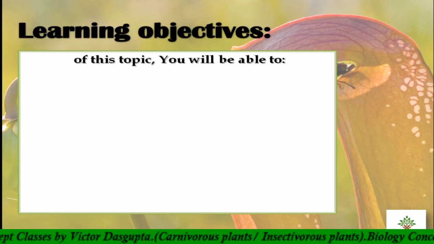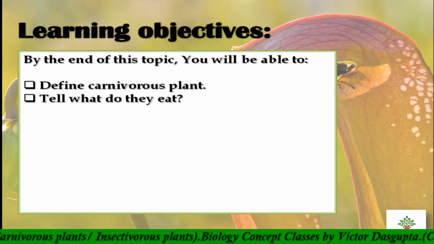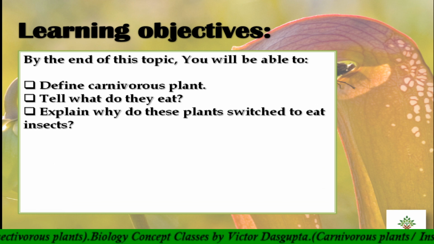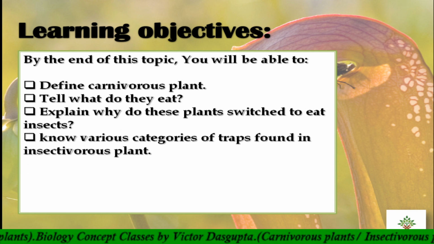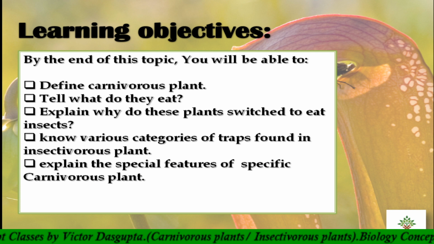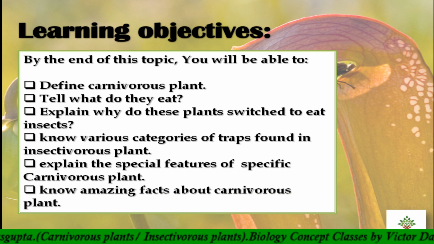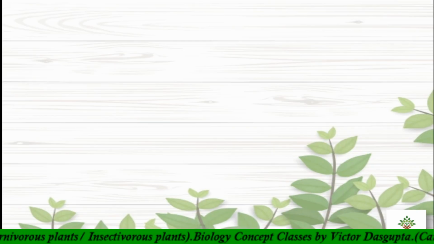Okay, so these will be our learning objectives for today. After the end of this topic you will be able to define carnivorous plants. You will be able to tell what they eat and why they switch to eating insects. Then you can explain the different categories of traps, the features of specific carnivorous plants, and some amazing facts about them. Okay, so one by one we will proceed.